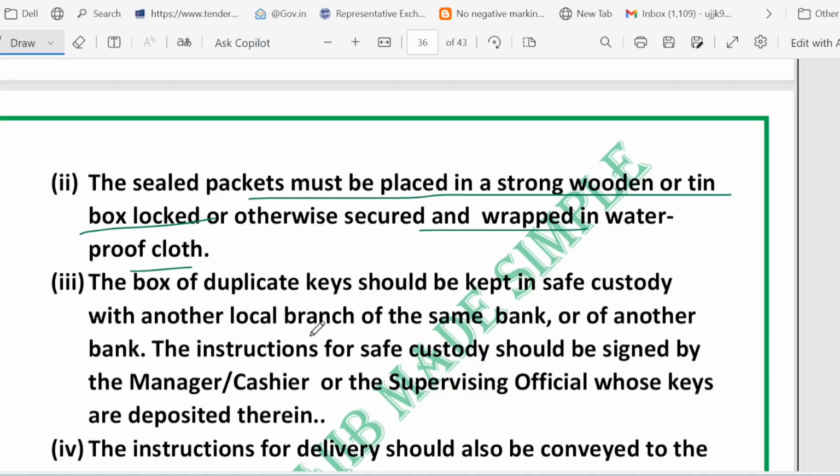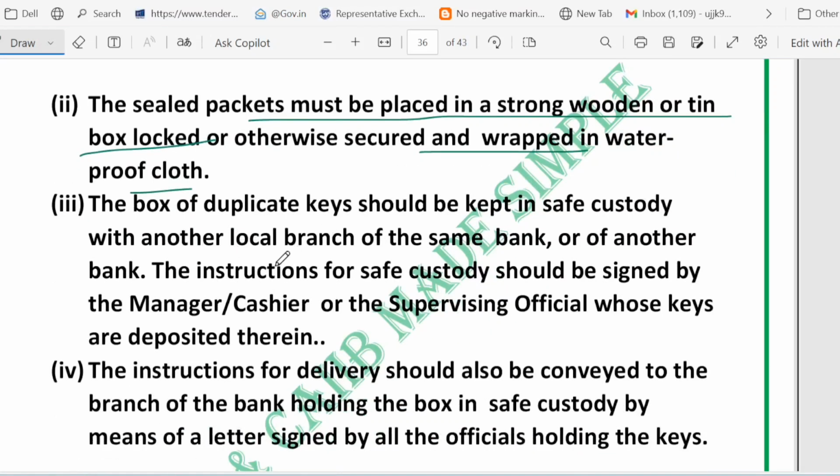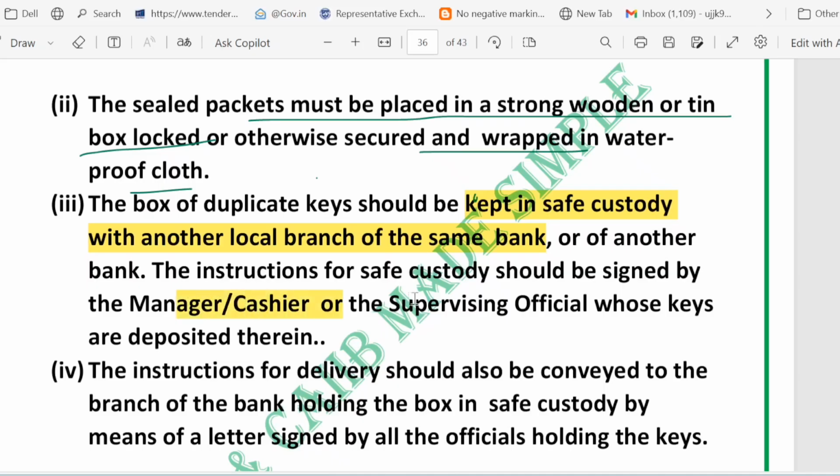Then we have off-site custody of the duplicate key box. What it means is that the box of the duplicate key should not stay in the same branch. It is kept in the safe custody at another local branch. You can see it clearly written here. And one more thing is that the receiving branch must get written instruction for safe custody signed by the manager or supervising official whose keys are deposited therein.